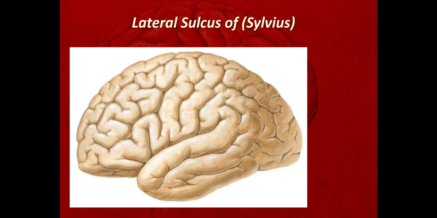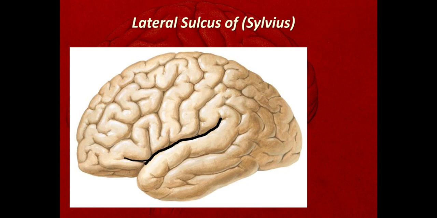Okay, so we'll see this lateral sulcus in the picture. Here this is the superolateral surface. On the superolateral surface, this is the presence of the lateral sulcus. Now more precisely, this is called the posterior ramus of the lateral sulcus. The lateral sulcus begins on the inferior surface. This is the posterior ramus, and this is the anterior ramus of the lateral sulcus. This small sulcus runs anteriorly towards the frontal pole. The anterior ramus is just 1 centimeter long.